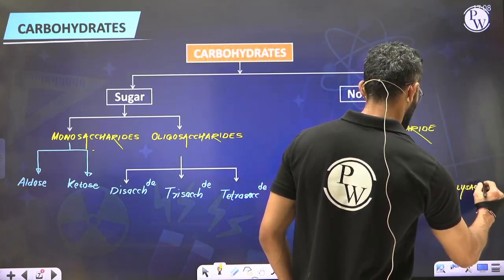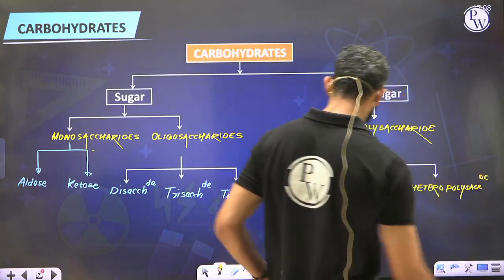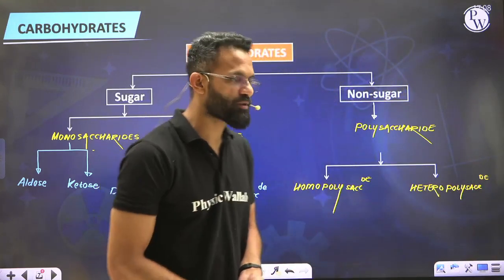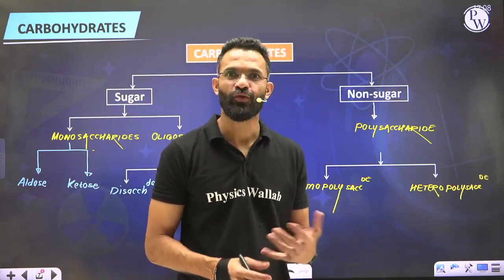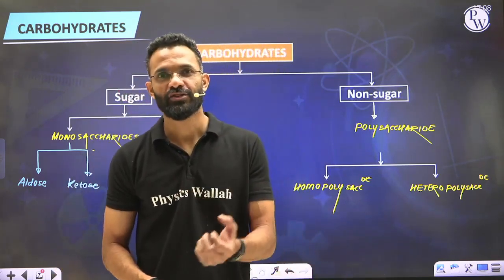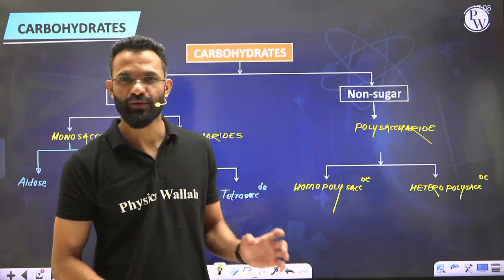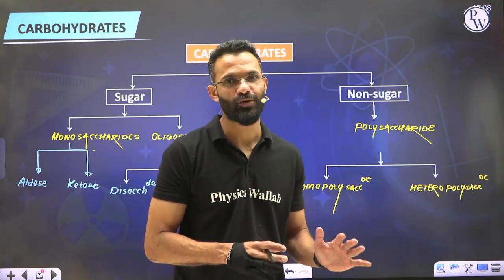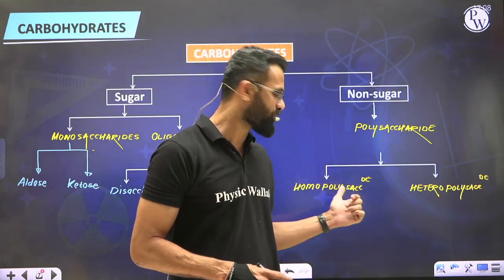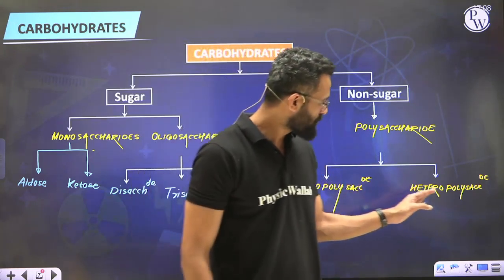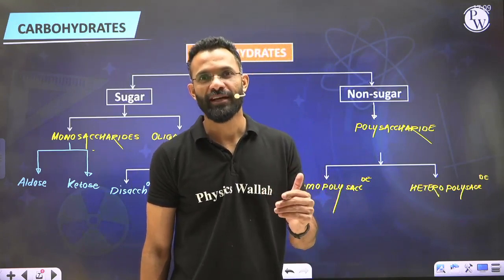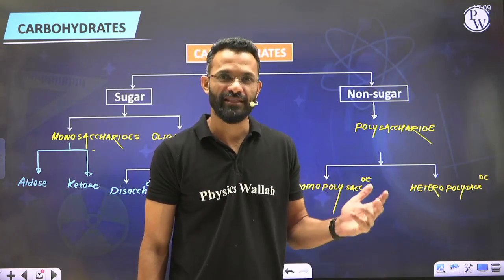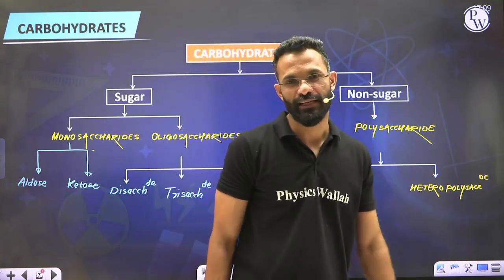As far as examples are concerned, for homopolysaccharide, you can have the example of starch or cellulose, because both of them are polysaccharides of glucose only. If you take starch or cellulose and carry out hydrolysis, you will get only units of glucose, nothing else. So those are homopolysaccharides. Whereas heteropolysaccharides upon hydrolysis give you more than one type of monosaccharide. So gums are an example of heteropolysaccharides.